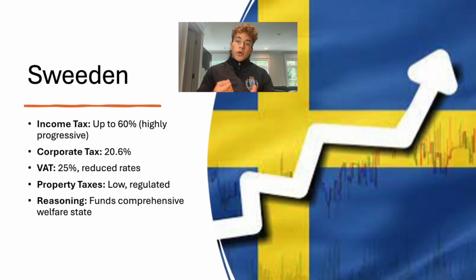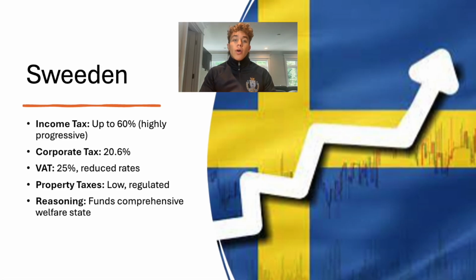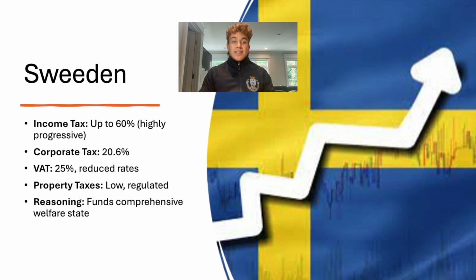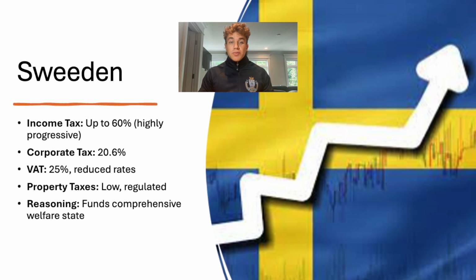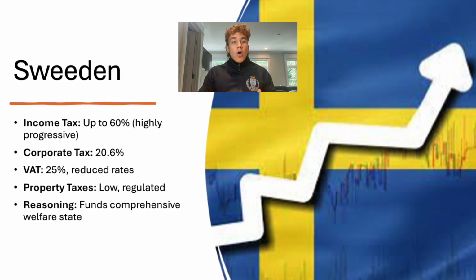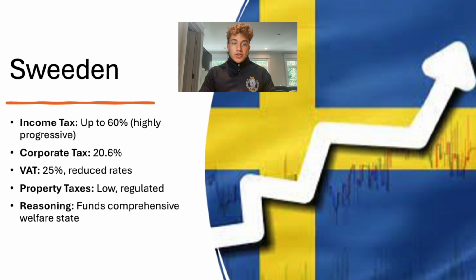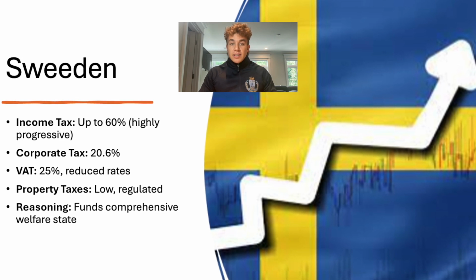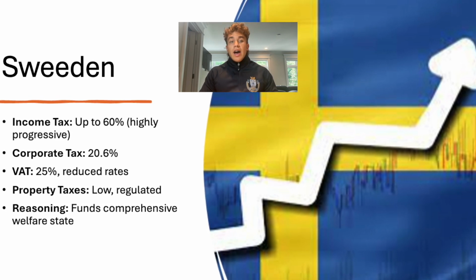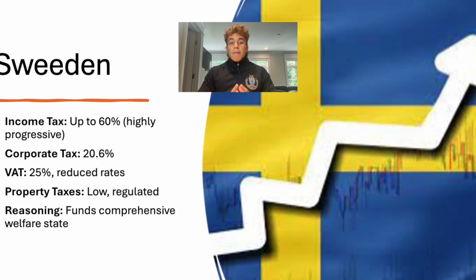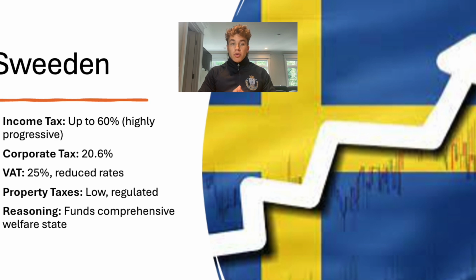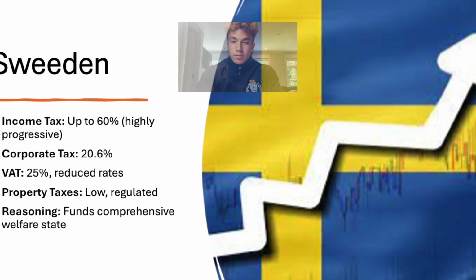Sweden has one of the most progressive tax systems in the entire world, with income tax rates that can exceed 60% for high earners. The corporate tax rate is 20.6% and the VAT is 25%, with reduced rates for certain goods and services. Property taxes are very low and regulated. The high tax burden supports Sweden's comprehensive welfare state, ensuring robust social services and equity.